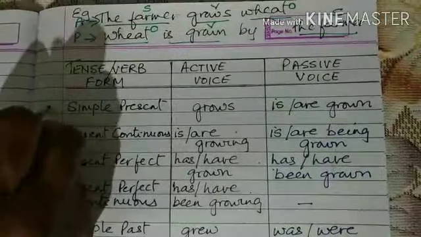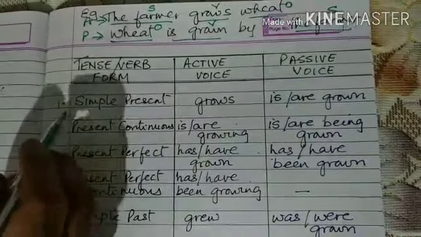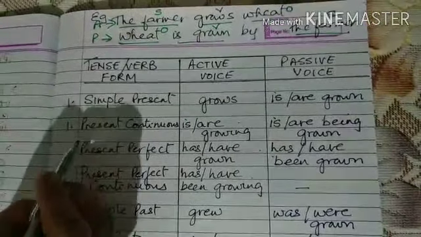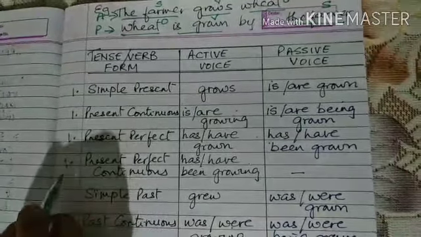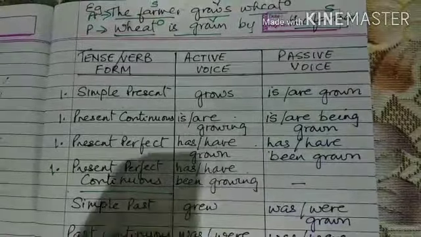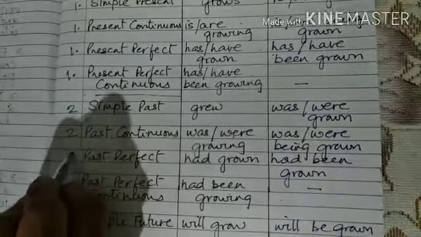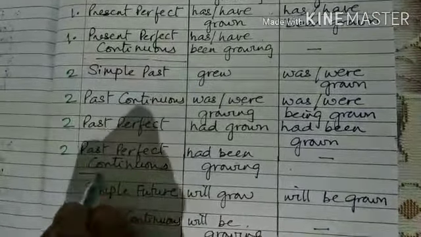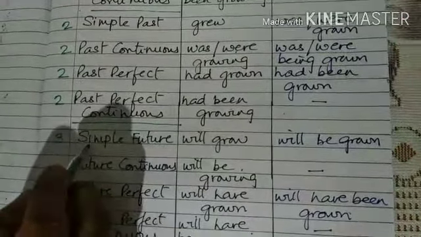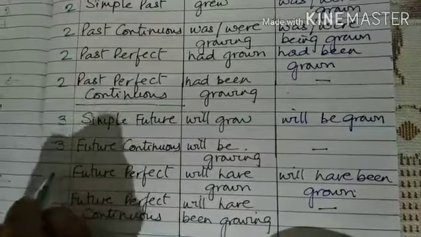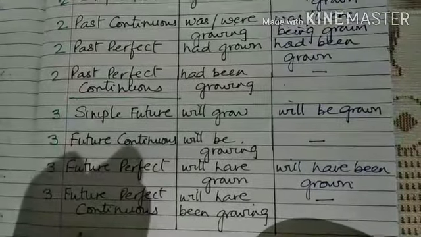The first one is number 1, simple present. This is also in the present tense, right? So simple present, then present continuous, present perfect, and present perfect continuous. All these 4 belong to the present tense. The second one: simple past, past continuous, past perfect, and past perfect continuous. All these belong to the past tense. And the third tense is future: simple future, future continuous, future perfect, and future perfect continuous. All these 4 belong to the future tense.